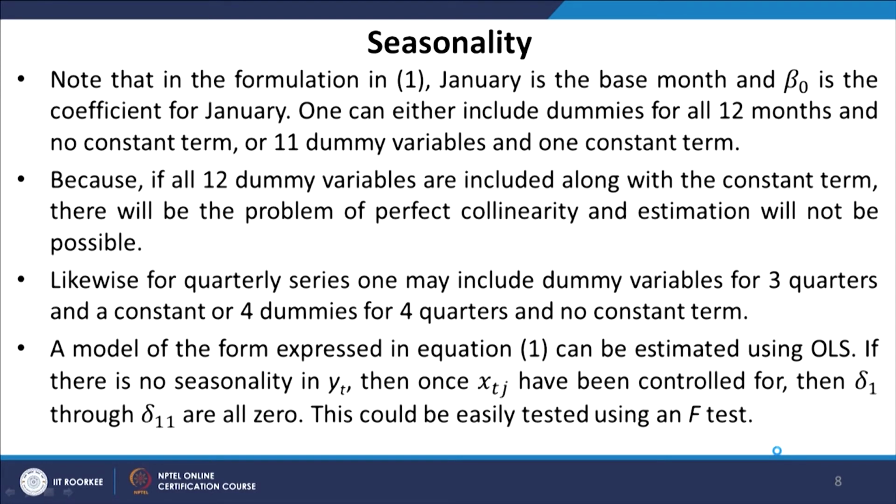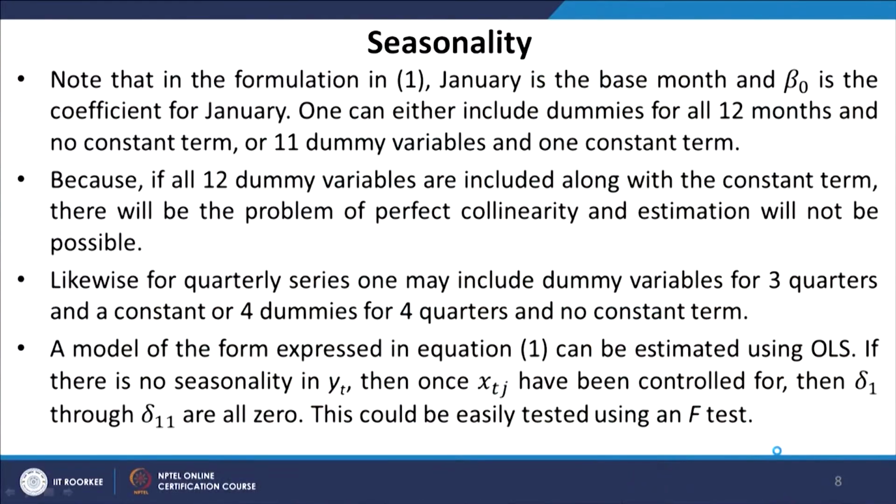Note that in the formulation in equation 1, January is the base month and beta naught is the coefficient for January. Since we are considering 11 dummy variables and there are 12 months, we are not considering the 12th month. Instead, there is a constant term, which corresponds to the parameter estimate of the coefficient of the dummy which is not explicitly included. One can either include dummies for all 12 months and no constant term, or 11 dummy variables and one constant term, which we have just done.